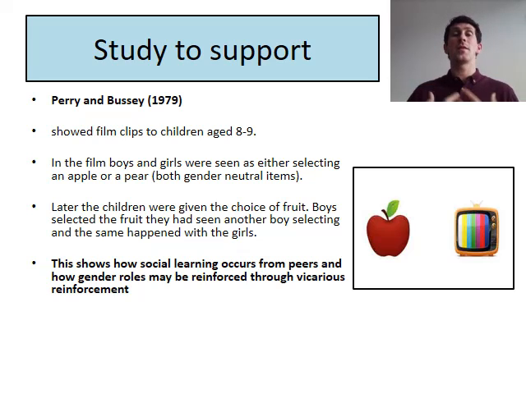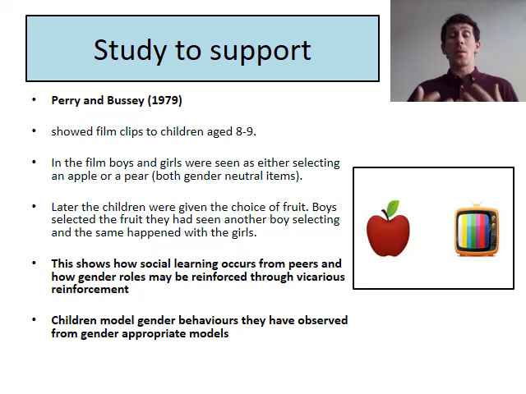We learn through this vicarious reinforcement. And that children model behaviours, okay, that is observed from other models. So children will repeat behaviours that they see their similar gender doing. Okay, so if they see a boy doing something, they are more likely to copy that behaviour than they are something a girl does.